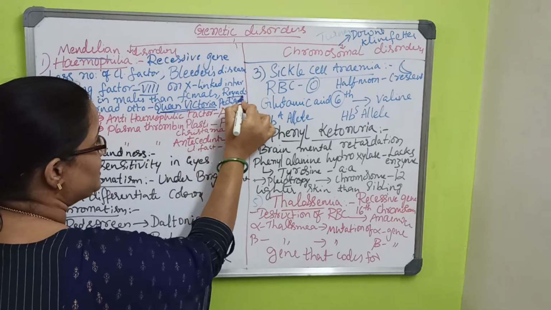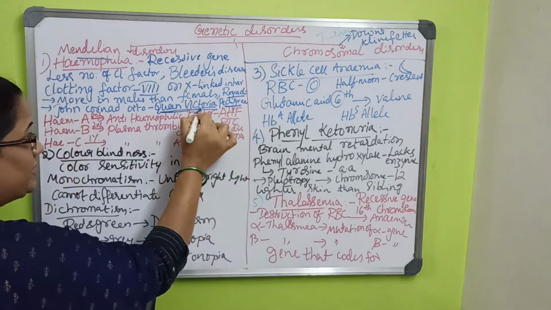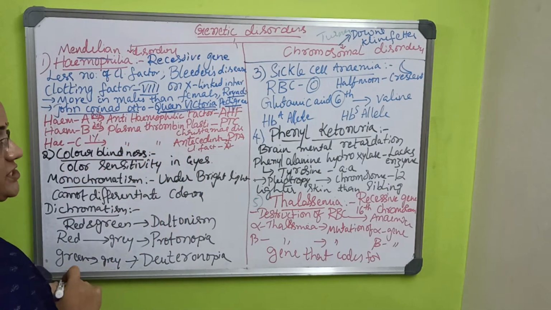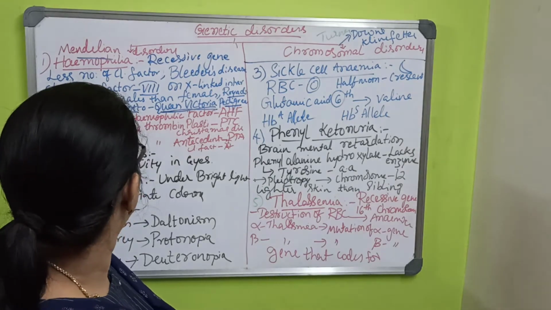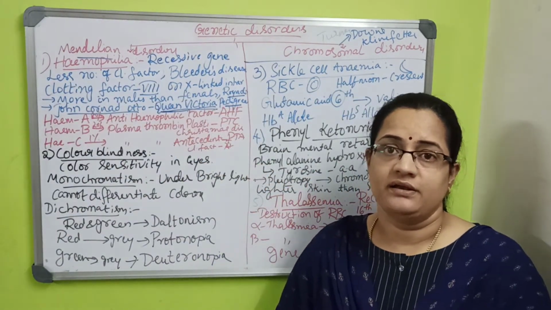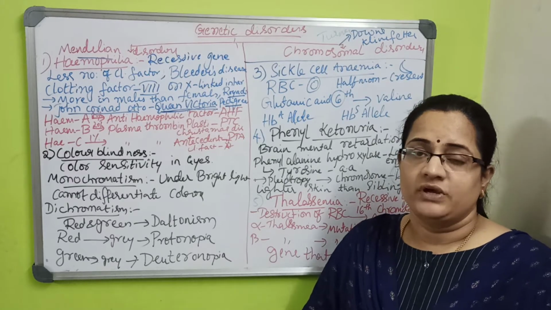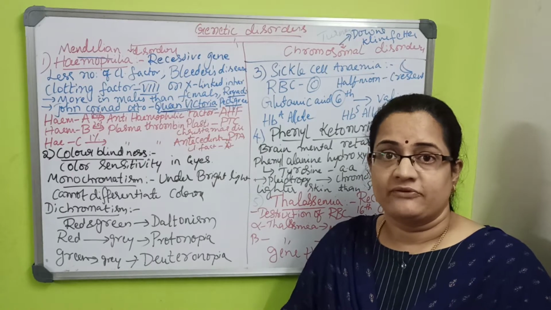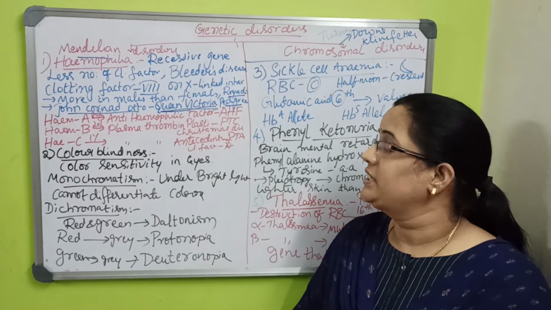This is a royal disease. In this Queen Victoria family tree, John Cornard Otto is the first person, a male. Generally, this disease occurs in males rather than females. In that family, the first person was affected, then further everyone. This is a heavy bleeders disease.